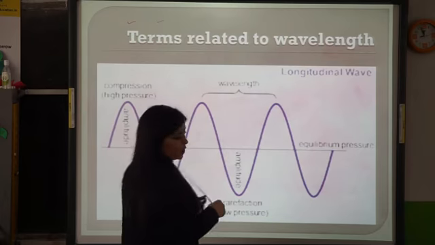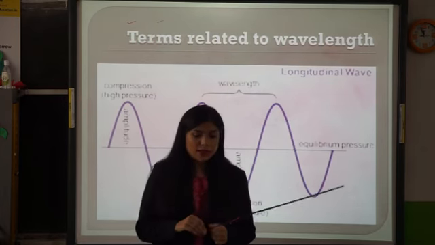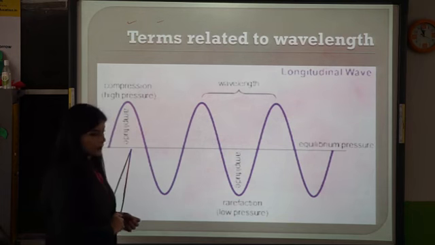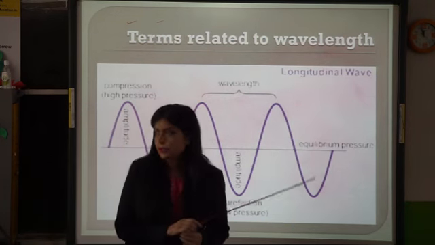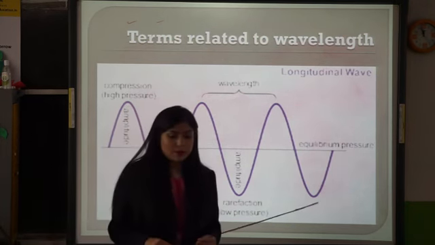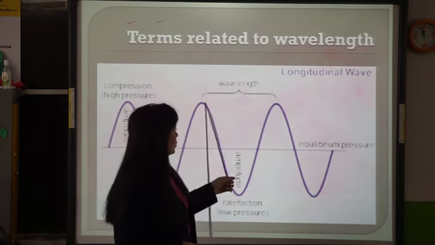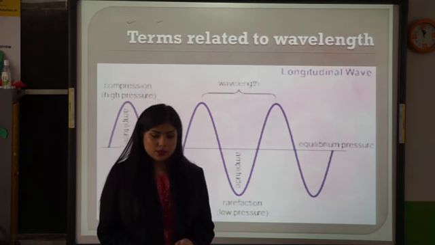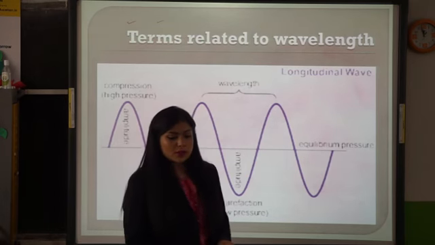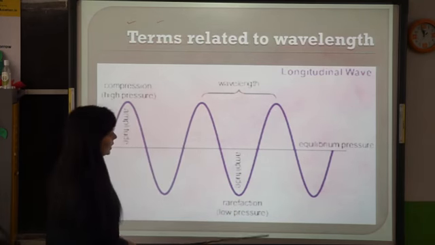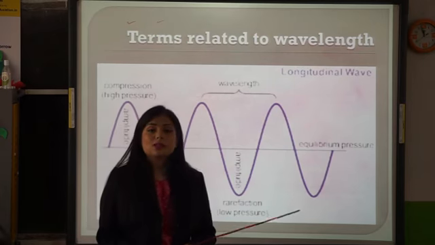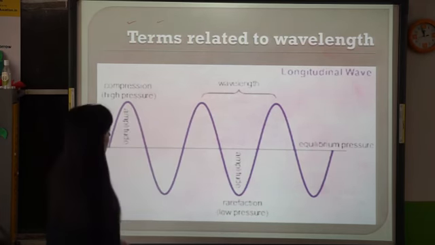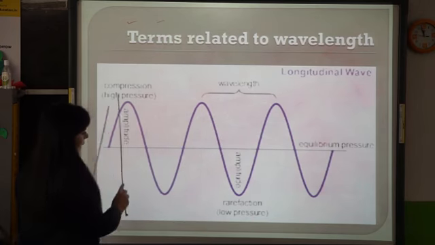Wavelength I have already told you. The next term is amplitude, the maximum displacement from this line or from the center. Wavelength is this one. And the next is wave velocity. Wave velocity is the distance traveled by a wave in 1 second. I hope this is clear. Wavelength, and this distance is amplitude.